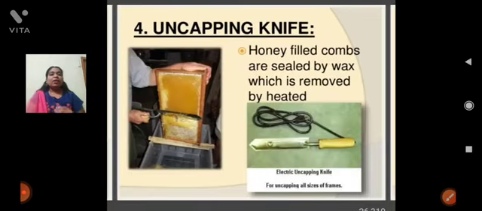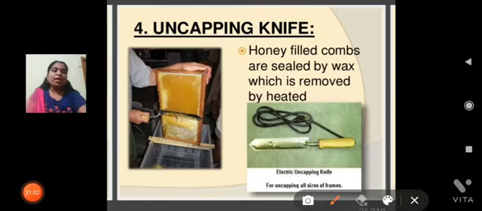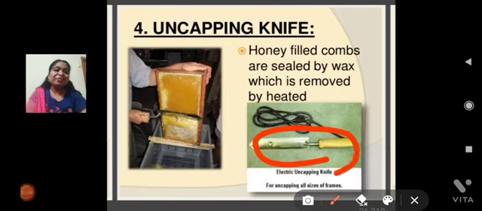Next, the uncapping knife. You can observe this knife in the picture. Honey-filled combs are sealed by wax, which is removed by heating. This knife is heated to some temperature, so we use it to remove the wax from the honey combs.